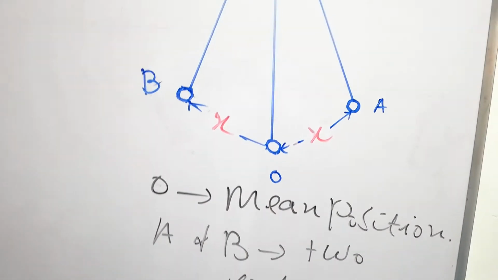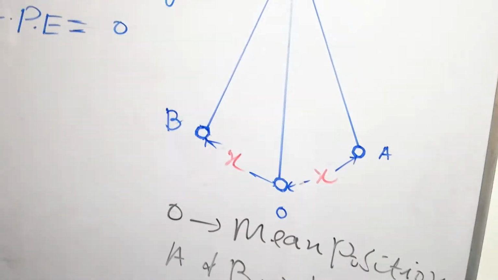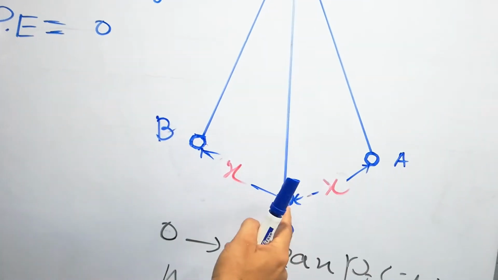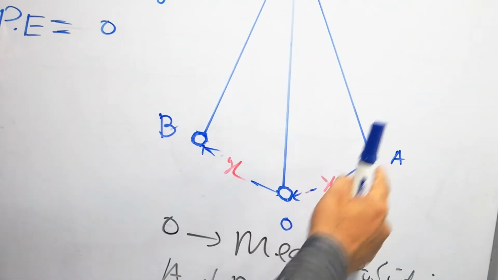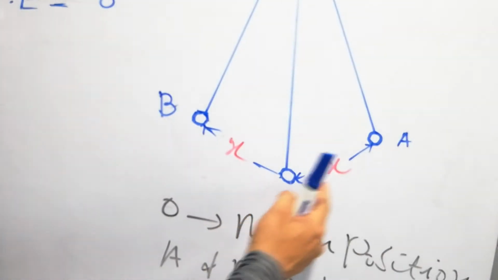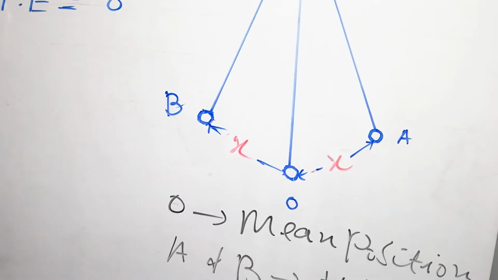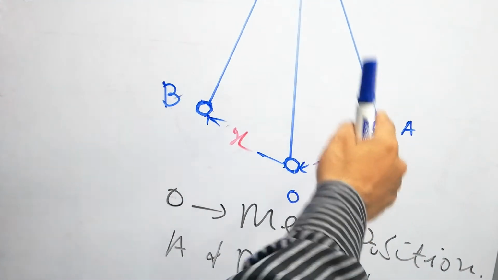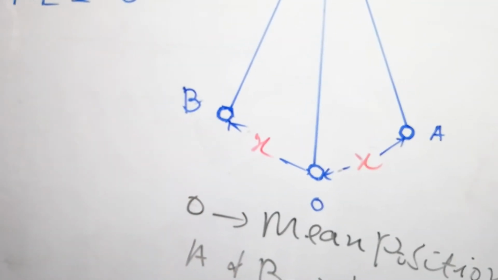At point A, you all know, when this metallic bob goes towards A, it is against the force of gravity, so its velocity decreases, and at point A its velocity becomes 0.